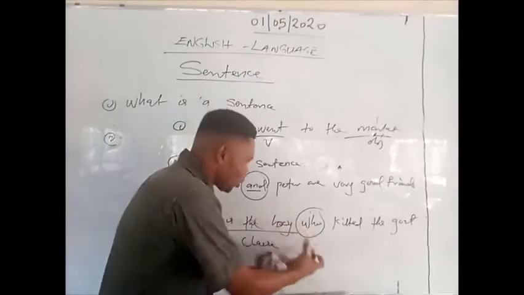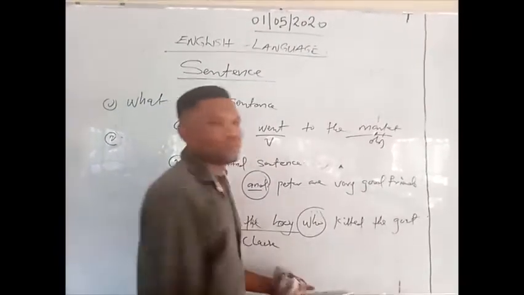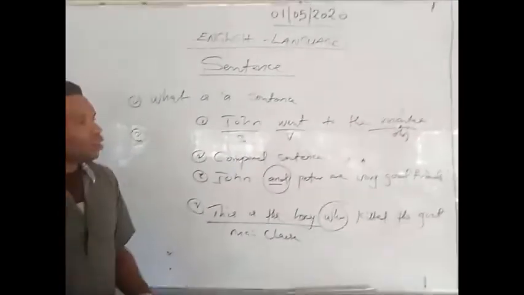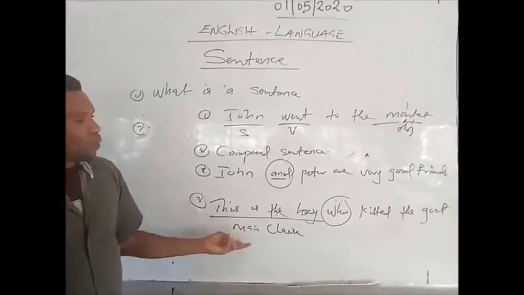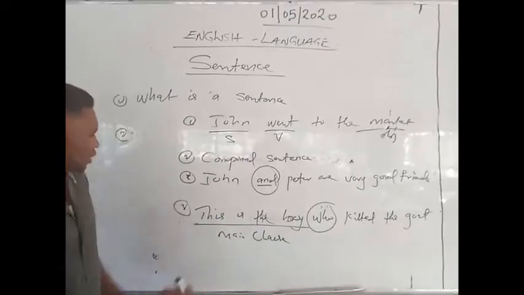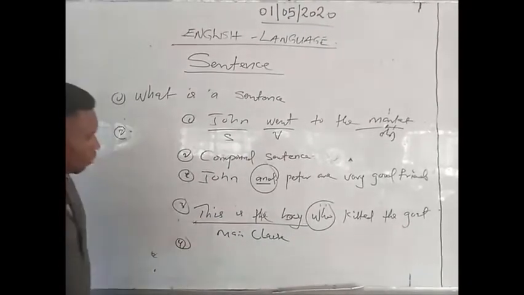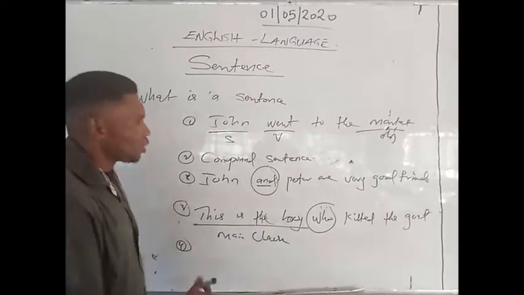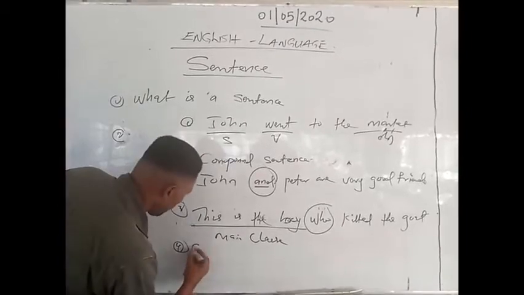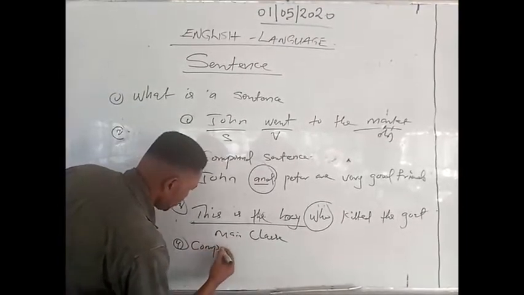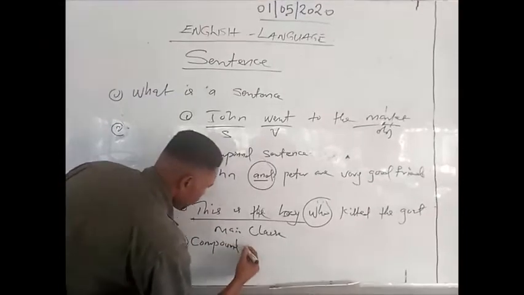Meaning it cannot stand on its own, it must help other words to form a meaning before each word can stand on its own under complex sentence. Then number 4 is the compound complex.